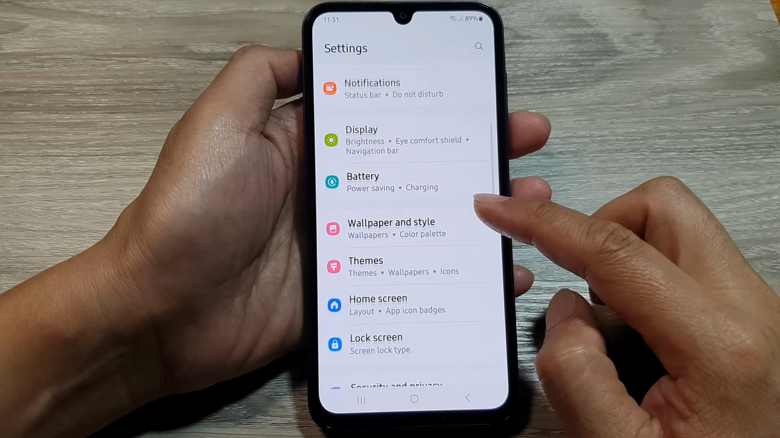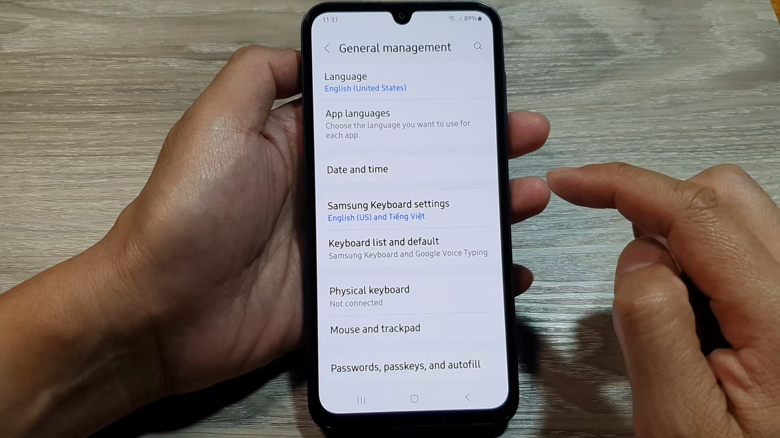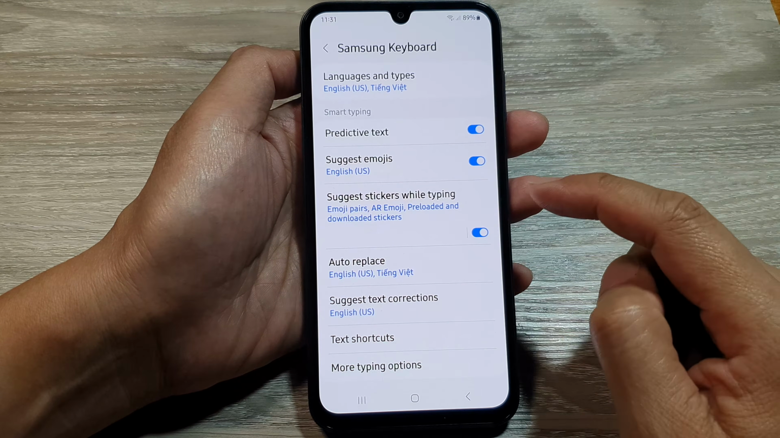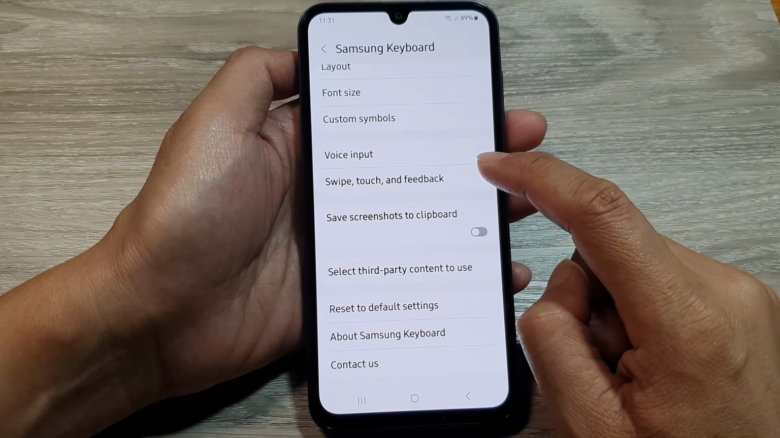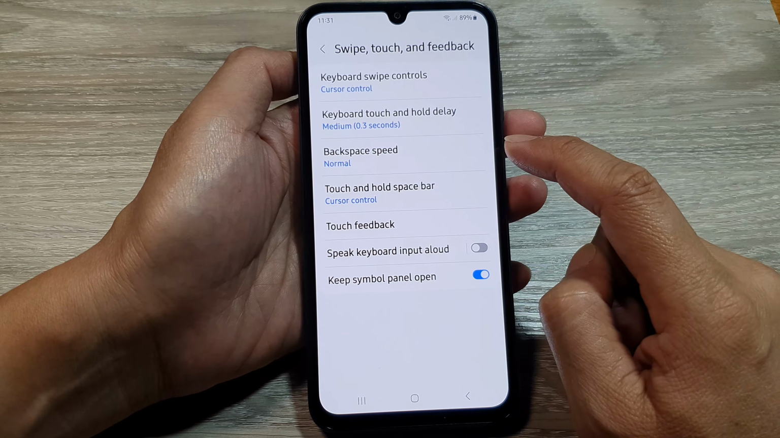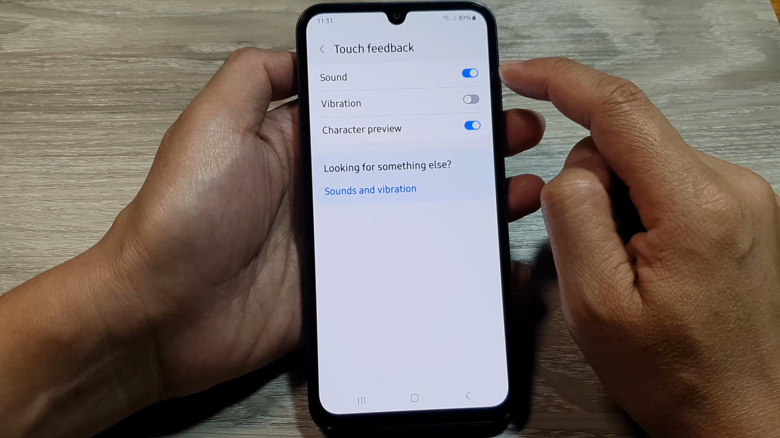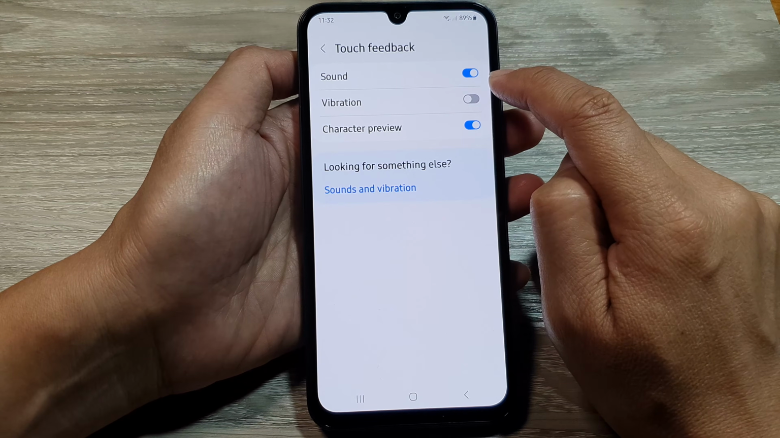Then we scroll down and then tap on general management. After that, go down and tap on Samsung keyboard settings. Now in here, we then scroll down and tap on swipe, touch, and feedback. Next, tap on touch feedback. Then tap on sound. So here, we can switch it off or turn it on.